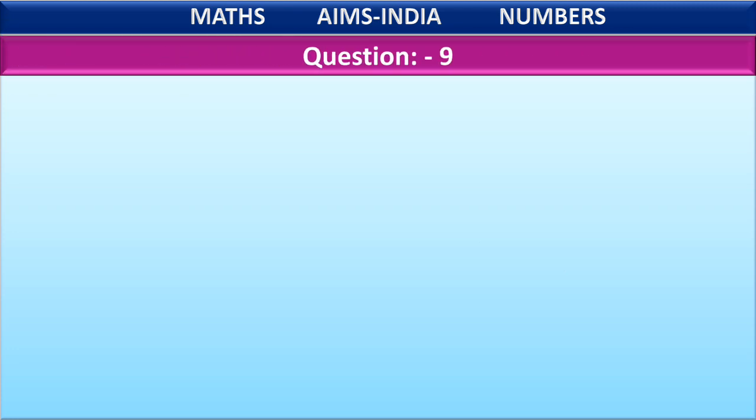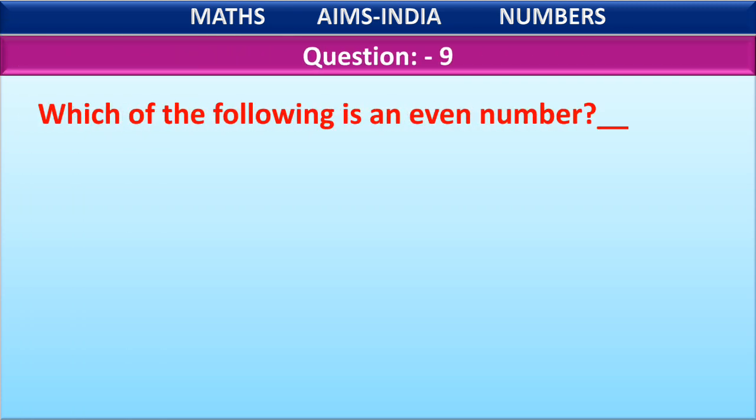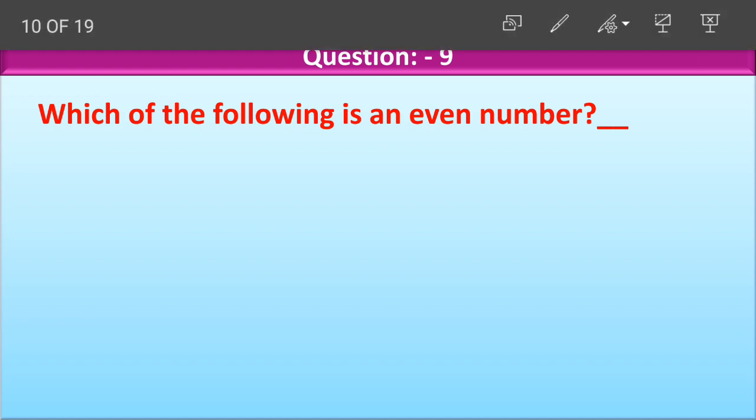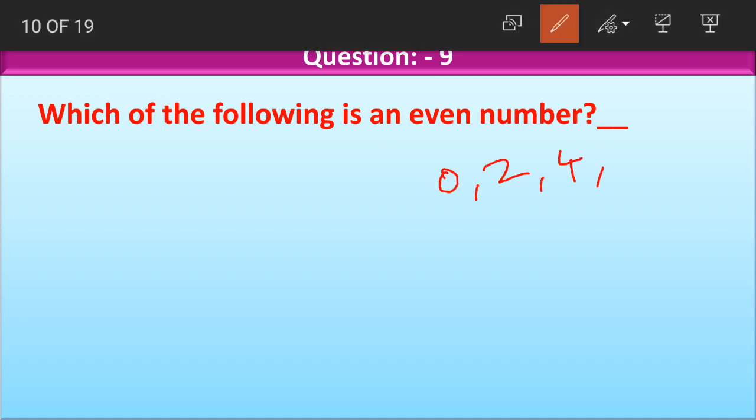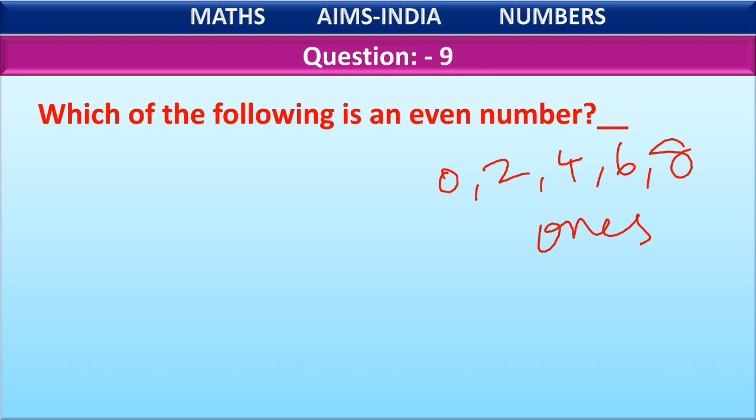Moving on to the next question. Question number 9. Which of the following is an even number? What are even numbers? Even numbers are those which have 0, 2, 4, 6 and 8 at their ones place. At which place, children? At their ones place. Now let us look at the options. Option A 10, option B 21, option C 17, option D 45.